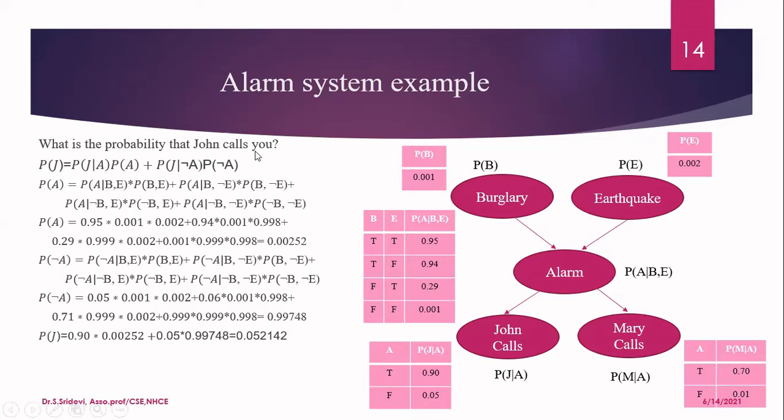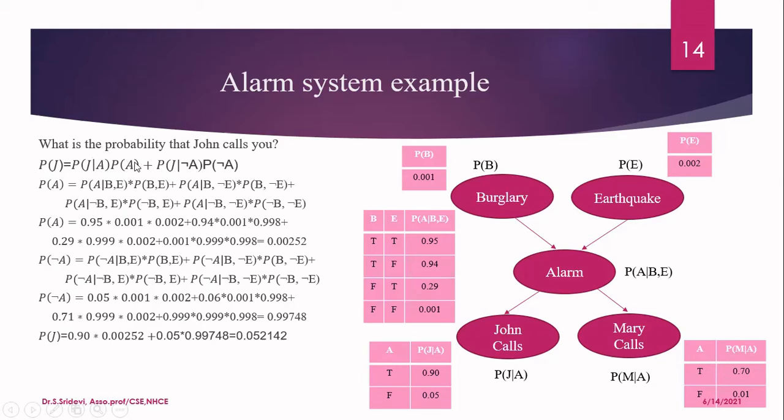What is the probability that John calls you? So you have to see this particular table only. John calls you. So now in this table, John is going to call you when there is an alarm, that is when alarm is equal to true, as well as when alarm is false, then also he will call you, because the probability value for both is given. So now you have to consider these two cases. So probability of John calls is nothing but probability of John calls you given alarm multiplied by probability of an alarm. That means that this is conditional probability.